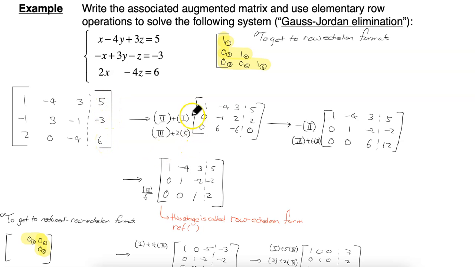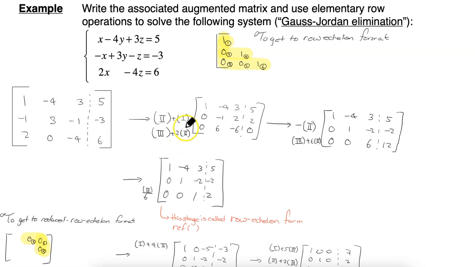Now, if you are writing what you are doing in each step, then this is the way I like to write it. This means row 2, to row 2 I add row 1. So if we look at what happened, negative 1 plus 1 equals 0, indeed. 3 plus negative 4 equals negative 1, indeed. And negative 1 plus 3 equals 2. Finally, negative 3 plus 5 equals 2 as well. Sometimes we can do two rows or two operations in one step because they don't interfere with each other. And this is what we did in that example.